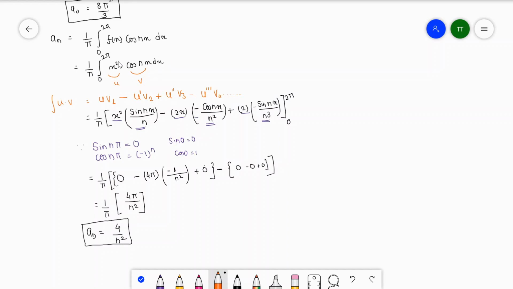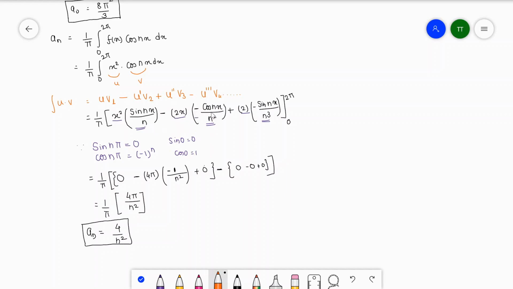To find the integration of x square cos nx, we have to apply the u v integration formula: u into integration of v, minus differentiation of u into integration of v, plus differentiation of the first term and integration of the second term, with alternate positive and negative signs. So 1 upon pi, x square cos integration is sine nx divided by n, and differentiation of this term is 2x.